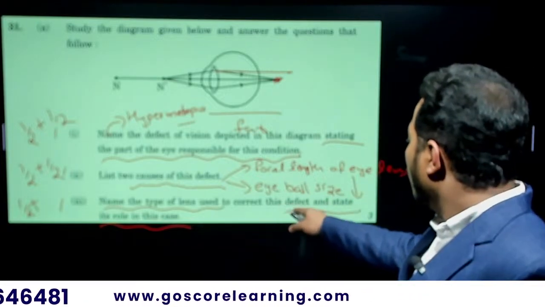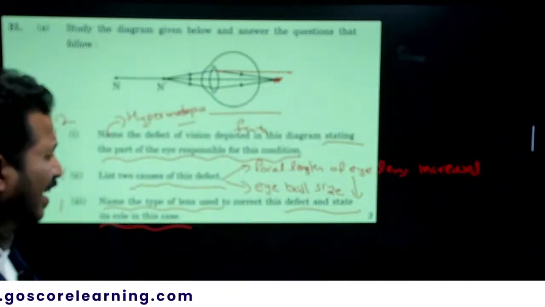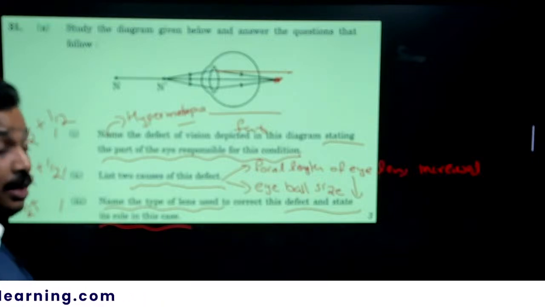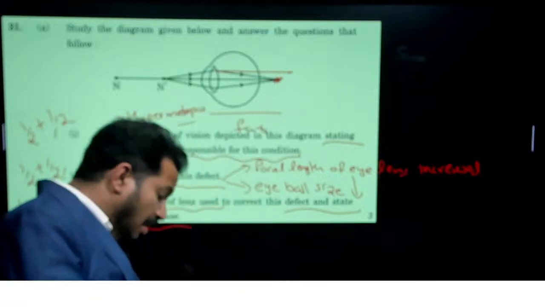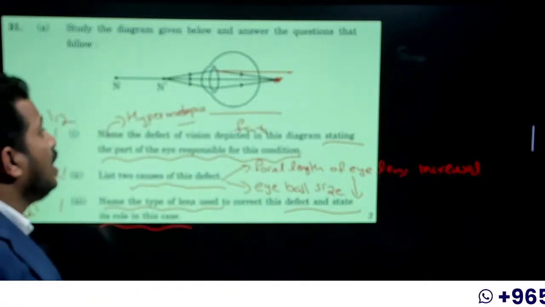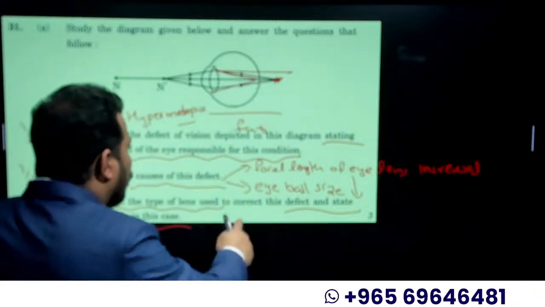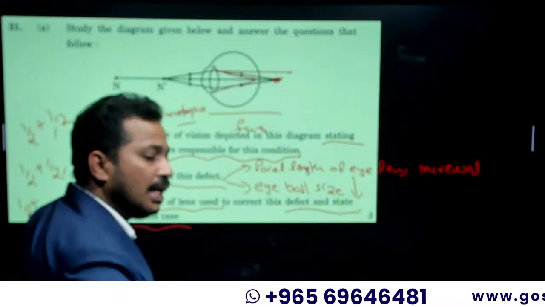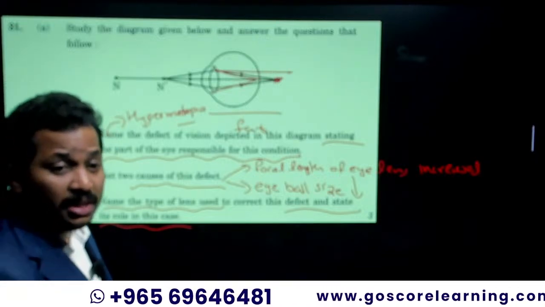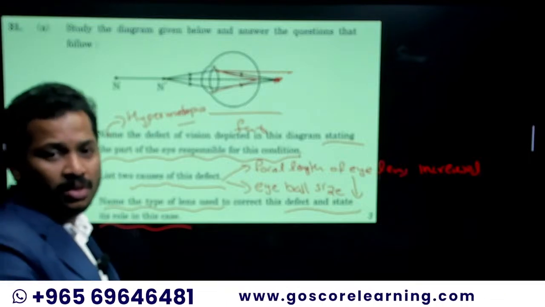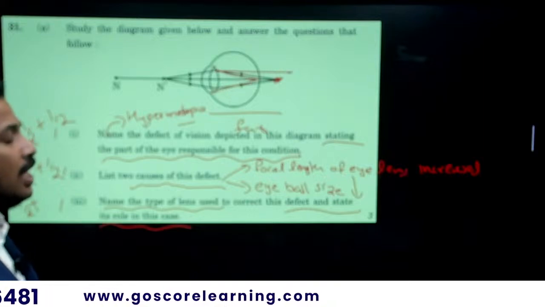And state its role in this case. You need to state the role. What is the role of that lens over here to correct it? Actually, the image formed is far away from the retina. So we need more convergence, or the focal length is increased. So we need to reduce the focal length, and reduction of focal length can be done by increasing the convergence. More the convergence, less the focal length.